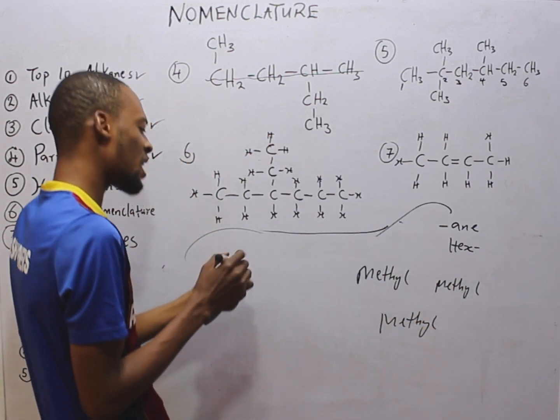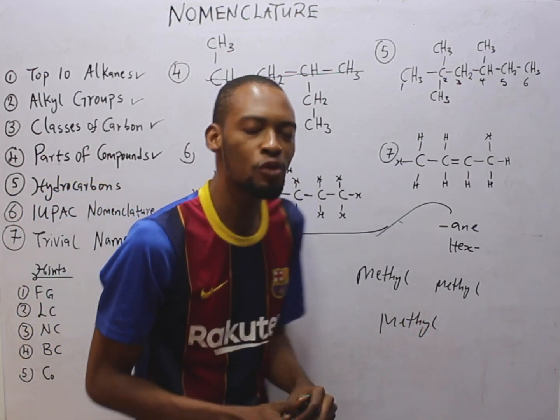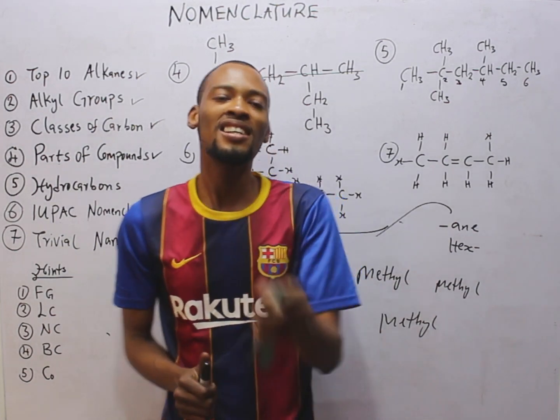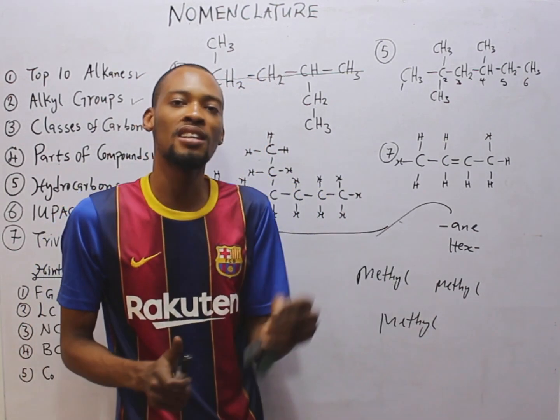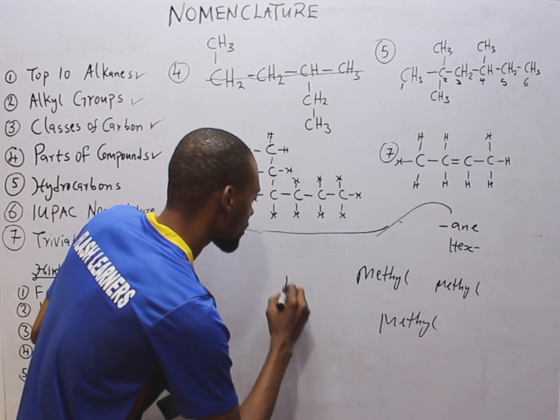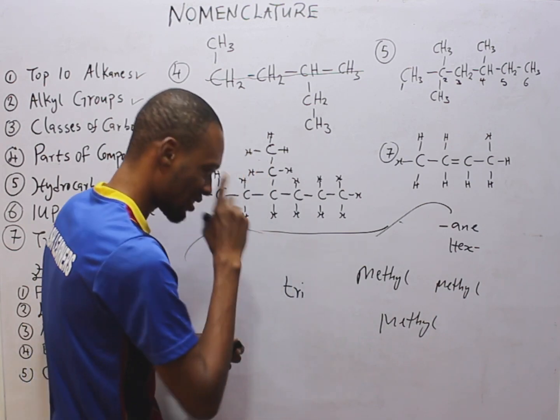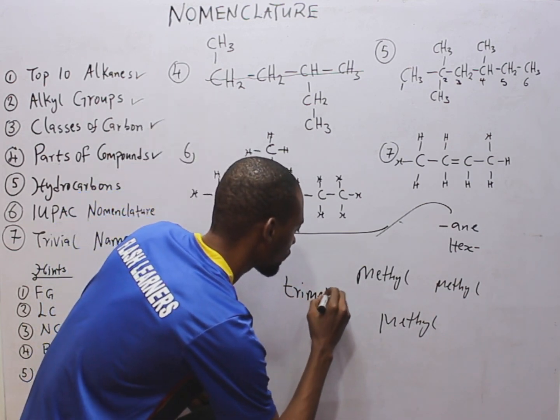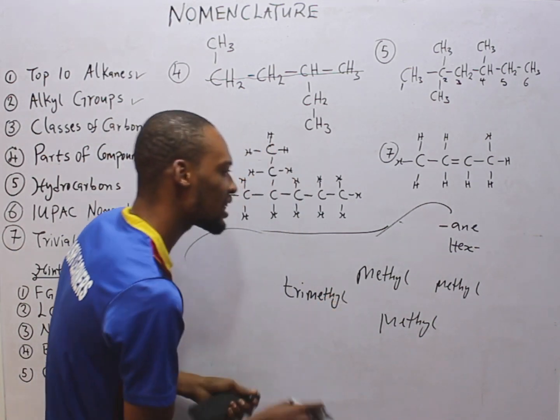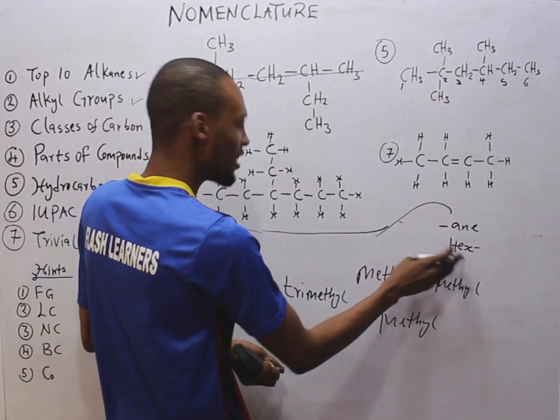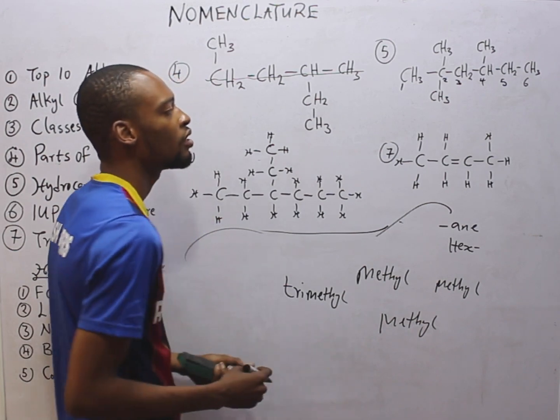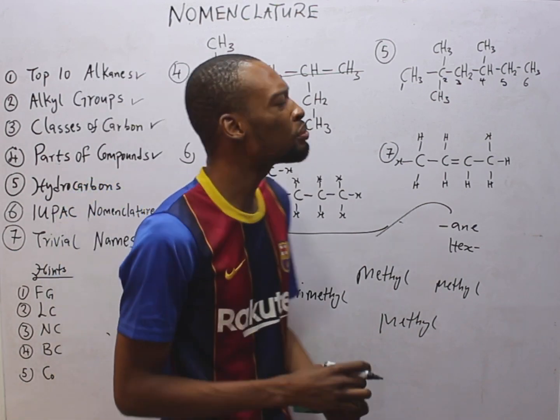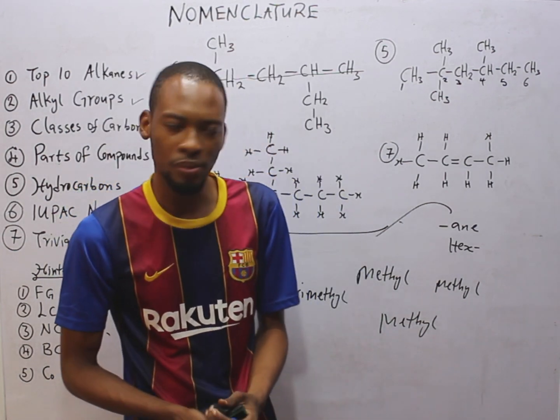Now, what did I tell you about 3 repeated alkyl groups? You use tri instead of writing methyl, methyl, methyl. We simply say trimethyl. Now we've done 3 things: ANE, hex, and trimethyl. But we need to know the position of these methyl groups.